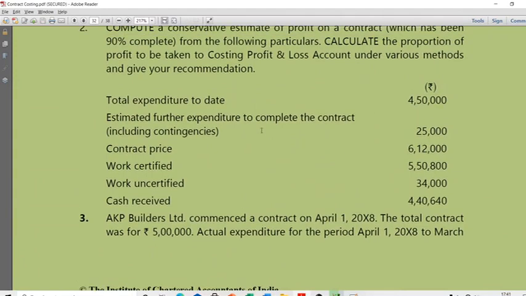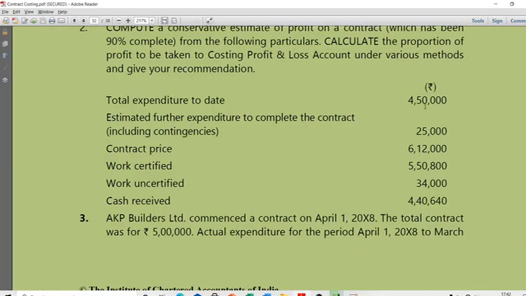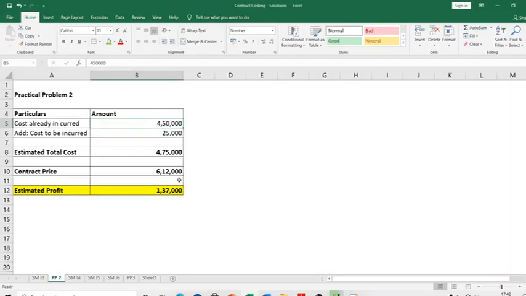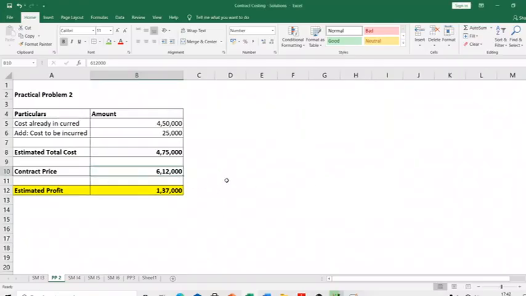They have not. Total expenditure to date is 4,50,000. Further expenditure is 25,000. Contract price is 6,12,000. Work certified is 5,58,00. Work uncertified is 34,000. Cash received is 4,46,50. What is the total estimated profit from this contract? See, cost already incurred is 4,50,000. Cost to be incurred is 25,000. So estimated total cost is 6,75,000. Contract price is 6,12,000 given to you here. Difference obviously is estimated profit.